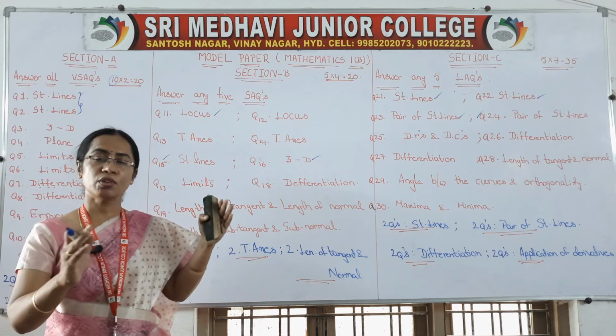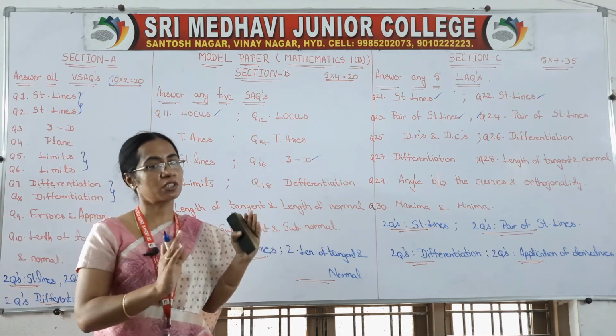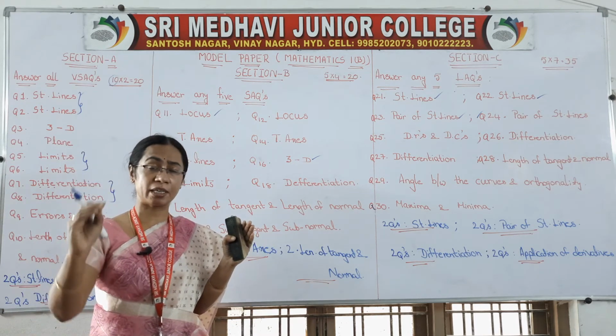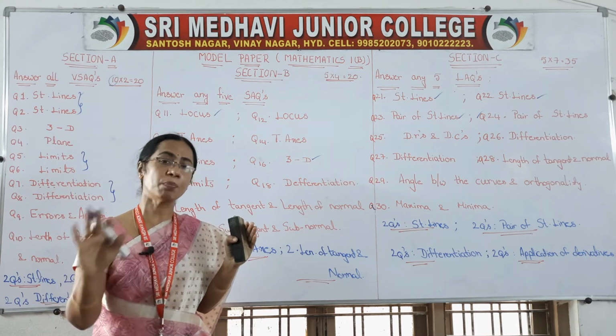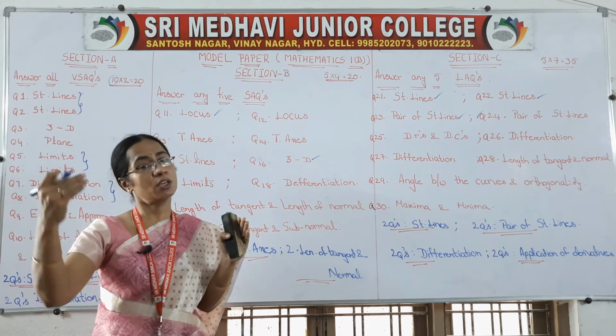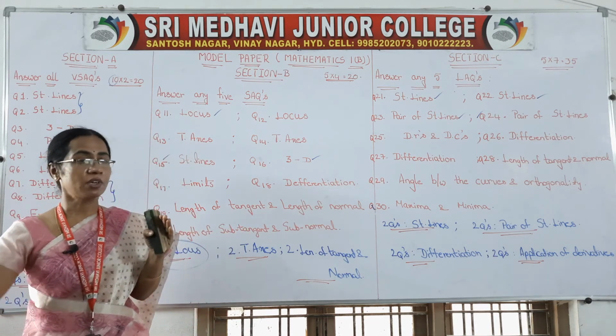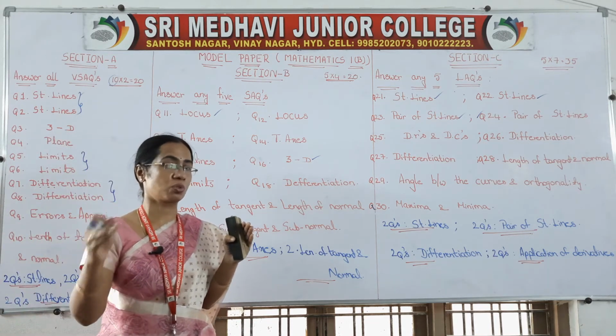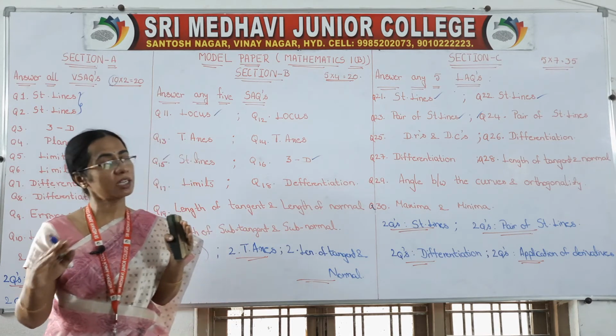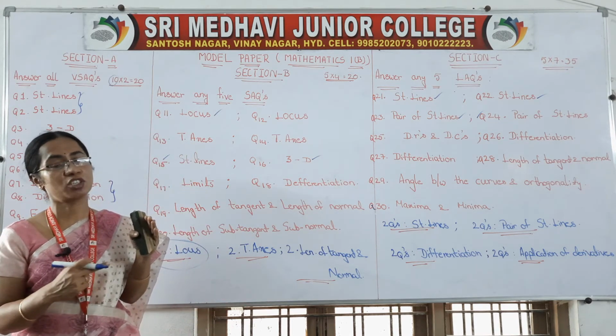Try to write all very short answers together. Suppose you are not getting any 2-3 questions, leave space for them and go to the next section. Once you complete all the questions, come back to those questions and try to attempt all the 10 questions of very short answers.